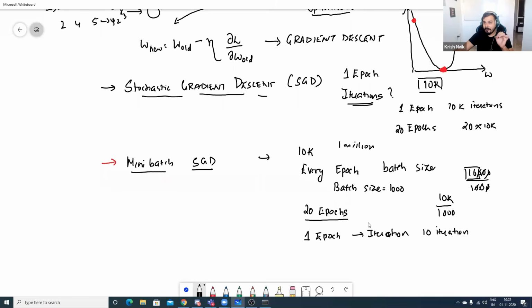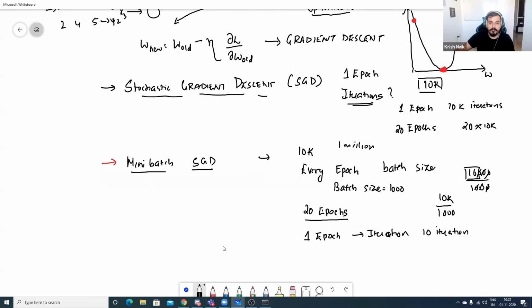Okay. Now remember one thing: this will obviously require fewer resources, right? Because at one time, even though the records were 10,000 or 1 million, for every epoch we are performing iterations inside it. And finally, you will be able to see that we'll be able to reach the global minimum.